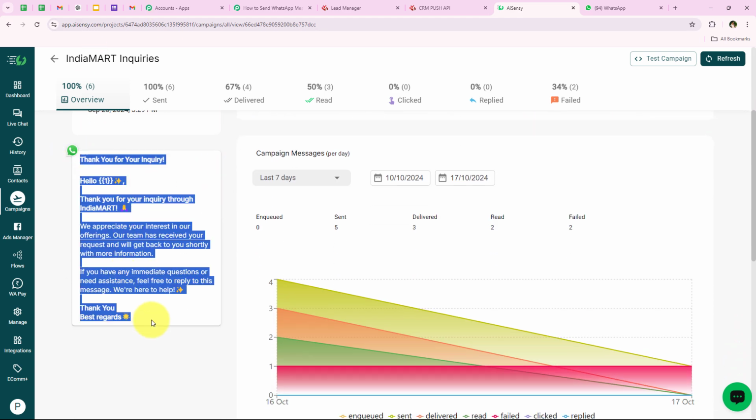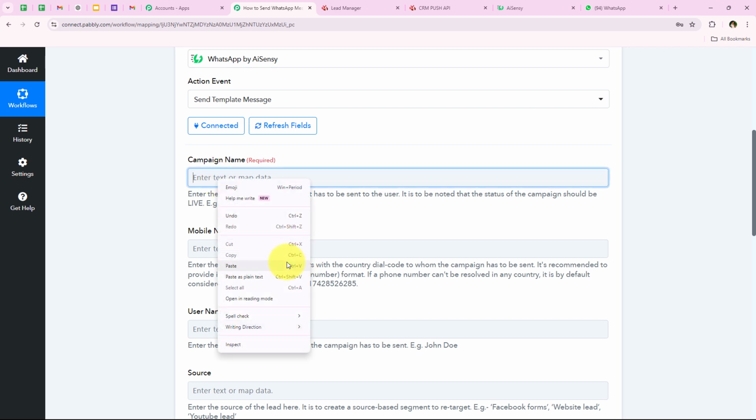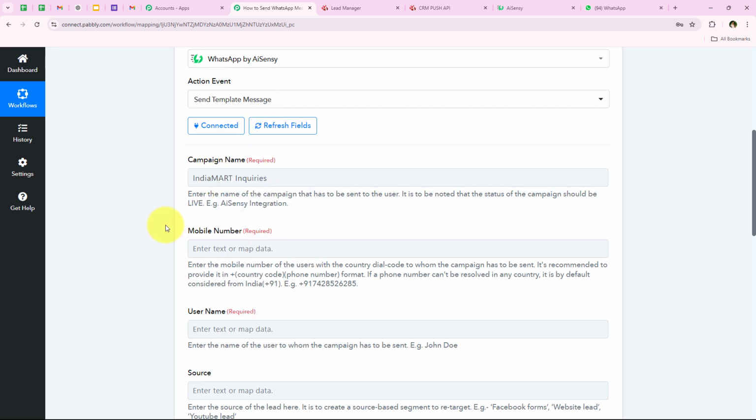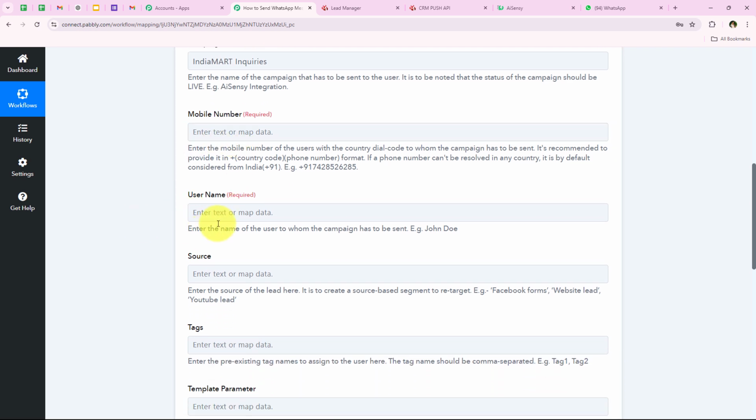Over here you can see that this is my message template. So now what we're going to do is, it is asking me for the campaign name. I'm going to copy this campaign name right from here, and then we are going to paste it right over here in our workflow. And after entering the campaign name, we are going to move on forward. It is asking me for the mobile number. So we're going to enter the mobile number of our lead right over here.